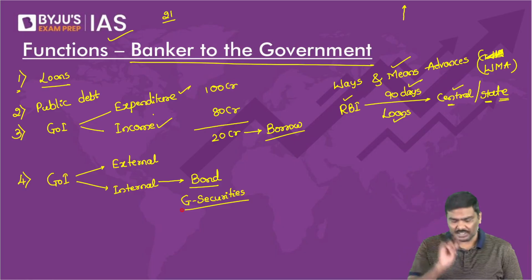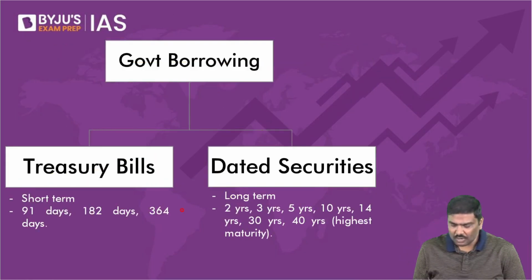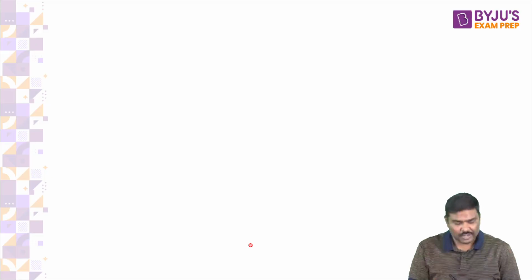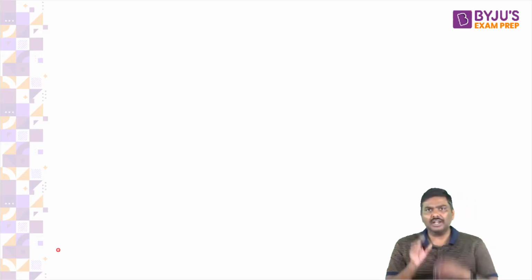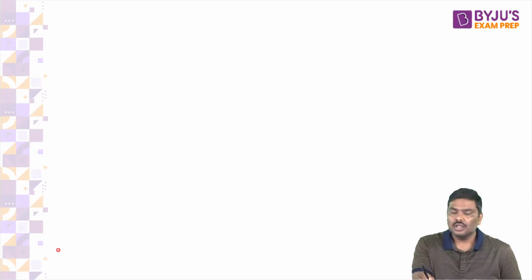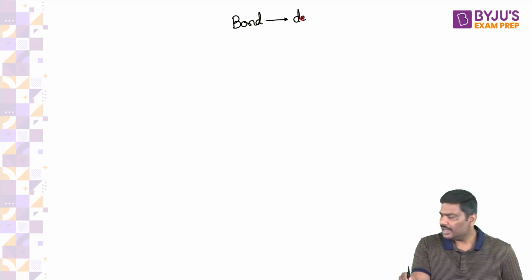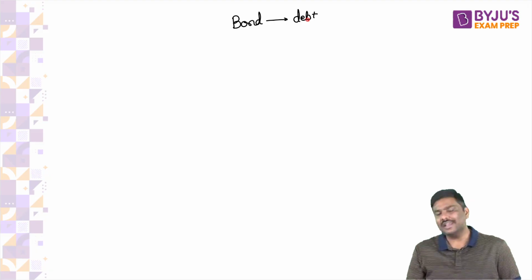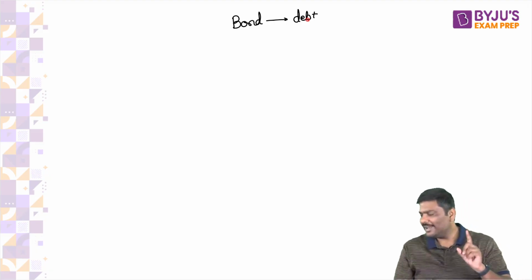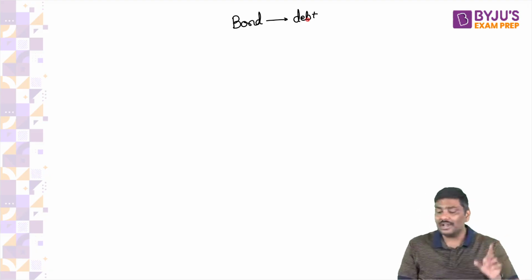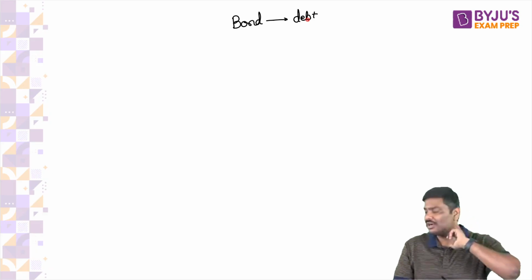Let me start with the term bond. Understand all these concepts carefully. All these are very, very important. Let me start with the concept of a bond. Now, bond is nothing but a debt instrument. Just let me know, did we discuss bond earlier? I think I've discussed it. I'll tell you the context also.